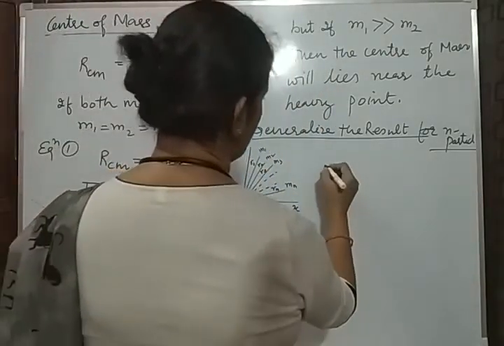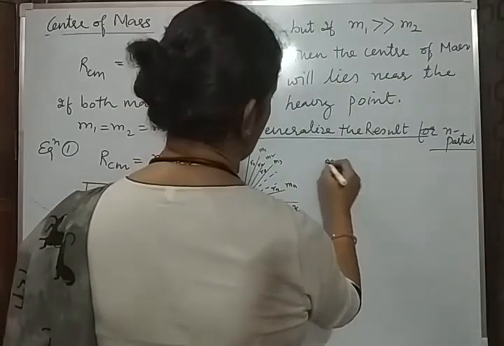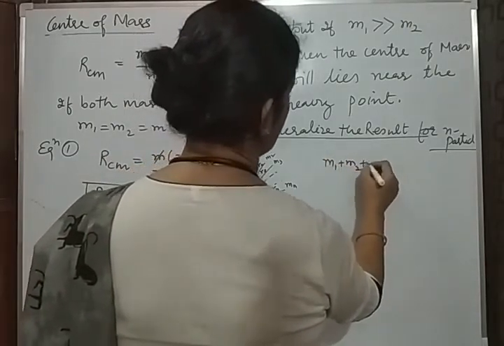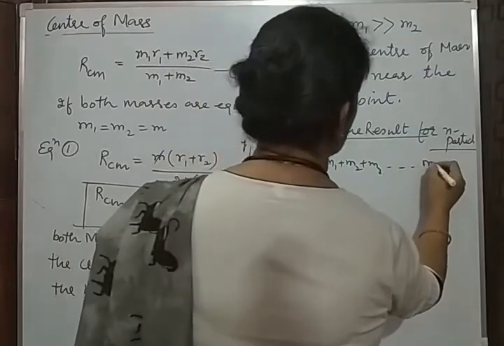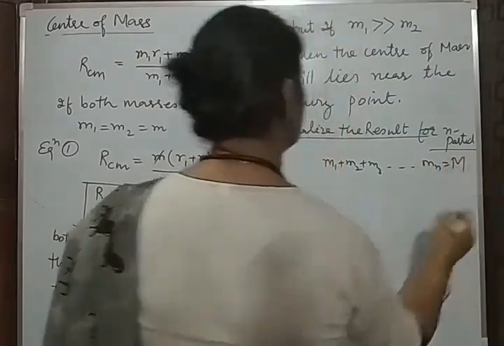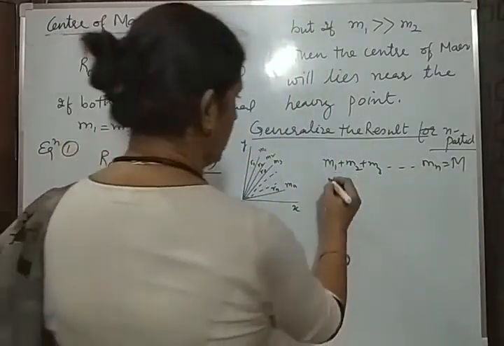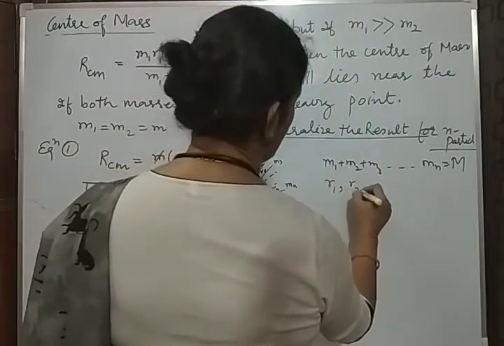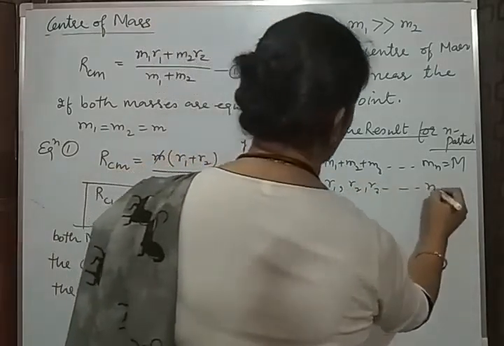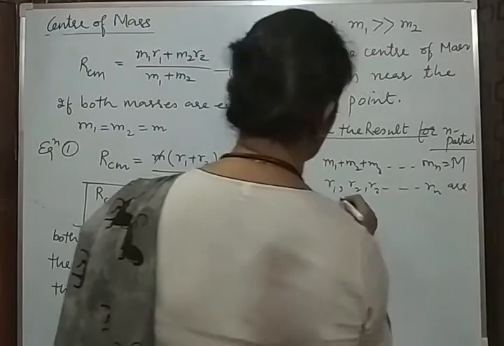You can write the total mass is the sum of all the masses, that is the sum of Mi. This is equal to capital M. And the distances R1, R2, R3, and Rn are the position vectors.